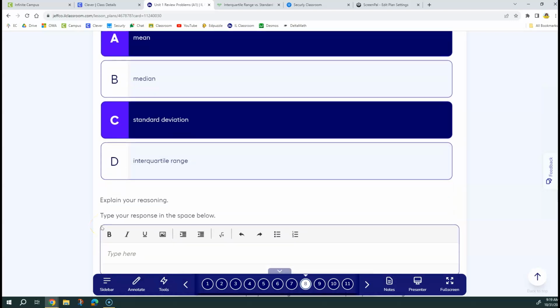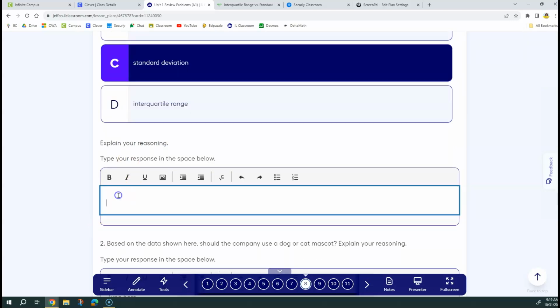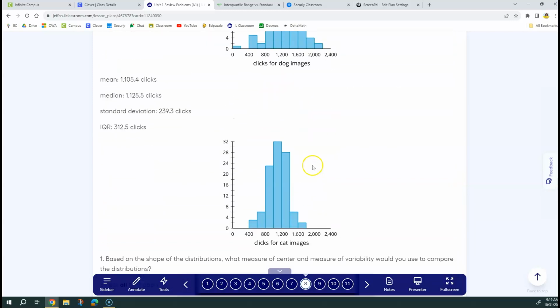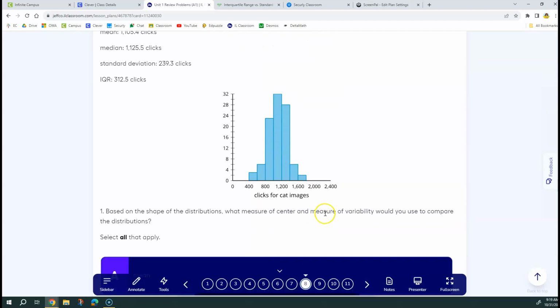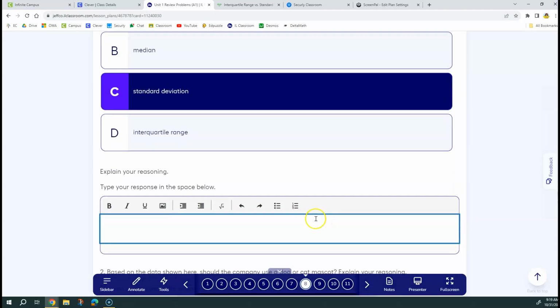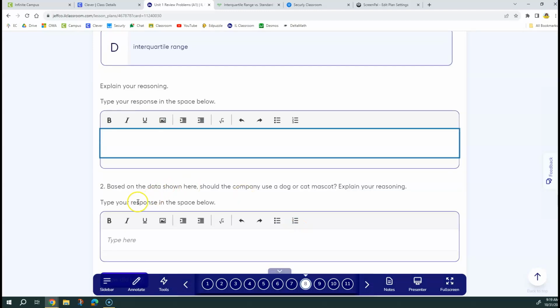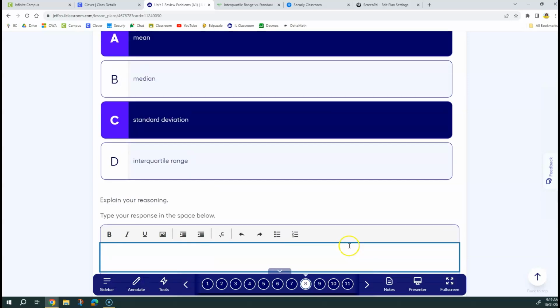So mean and standard deviation, and to explain your reasoning, both of the distributions have a shape that is fairly symmetrical, pretty symmetrical, however you want to word that. Based on the data that's shown here, should the company use a dog or a cat mascot? Explain your reasoning. So not what you love, but based on the data.